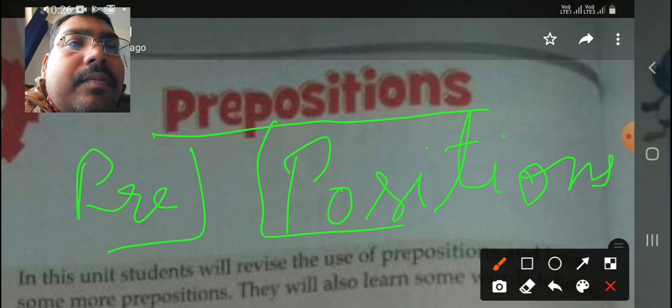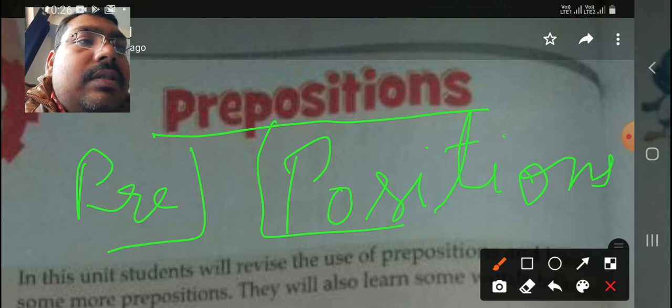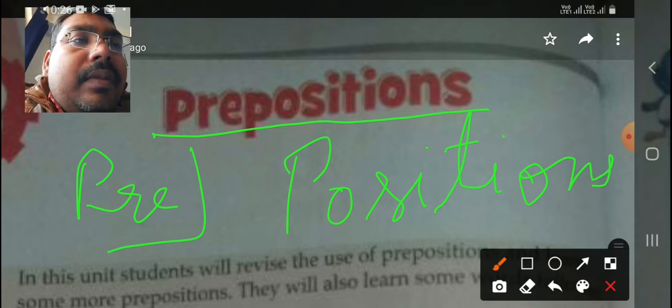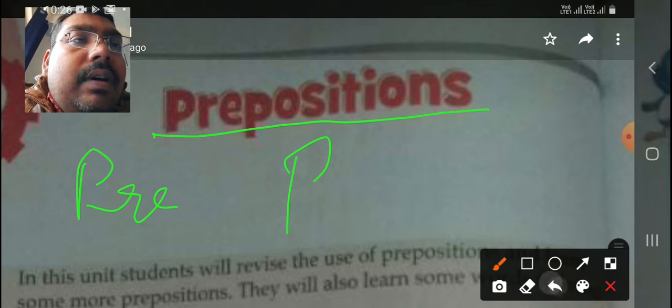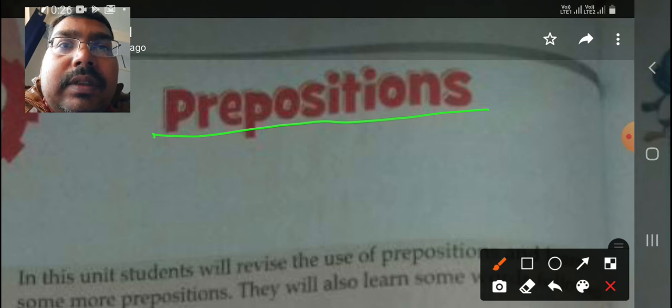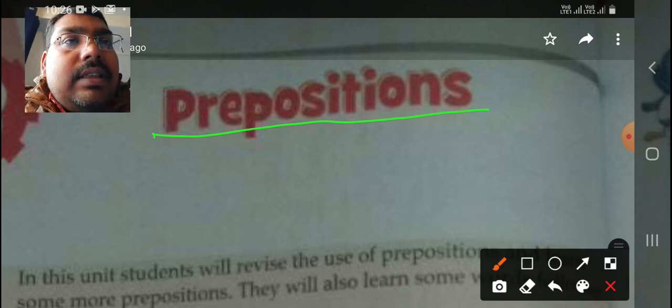So by looking at this, we can say that prepositions are the words that tell us about the position of a noun or pronoun. First of all, they tell you about the position of any noun or pronoun, where actually what is their position. So this is the first function of the prepositions.